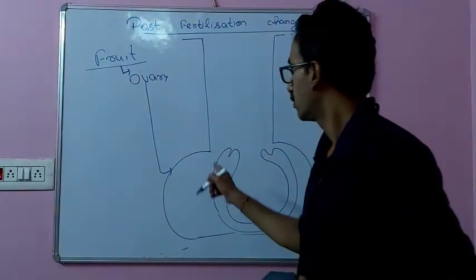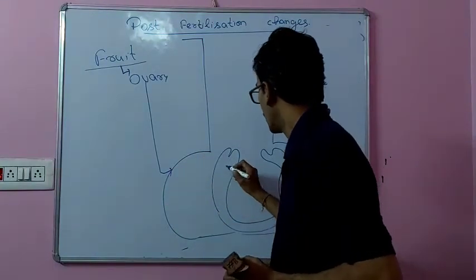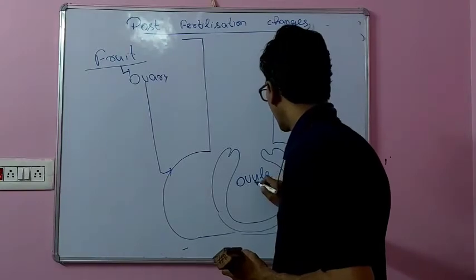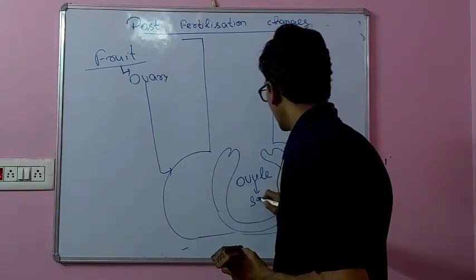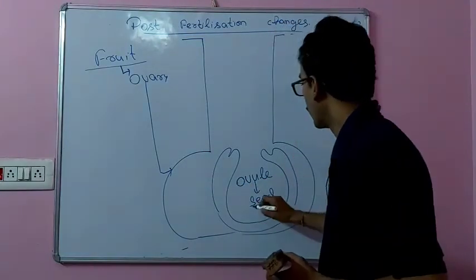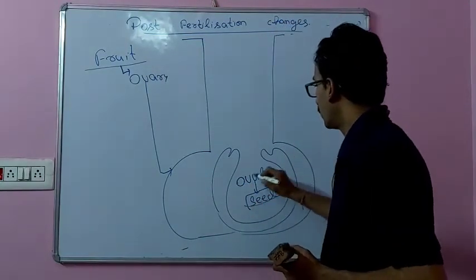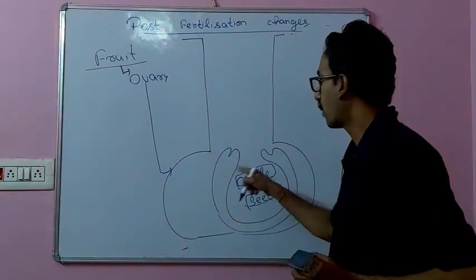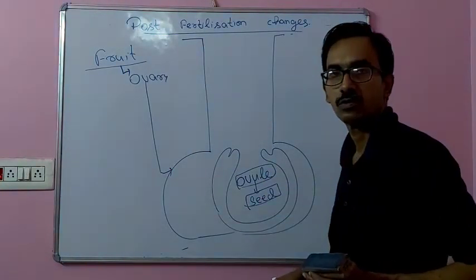As we know, this structure enclosed in the fruit is the ovule, which after fertilization changes to seed. Thus, you can conclude that the fruit encloses seed. The ovule changes to seed after fertilization. So only after fertilization is the fruit found.